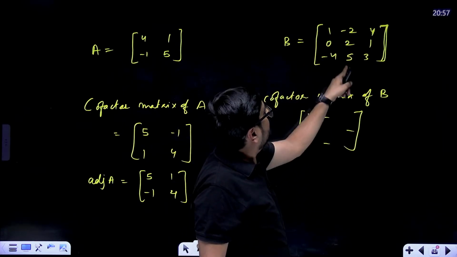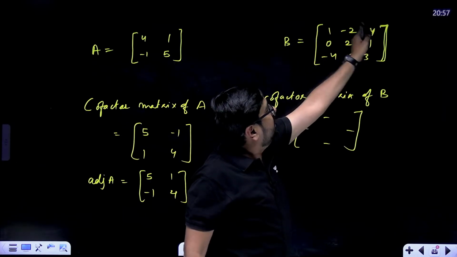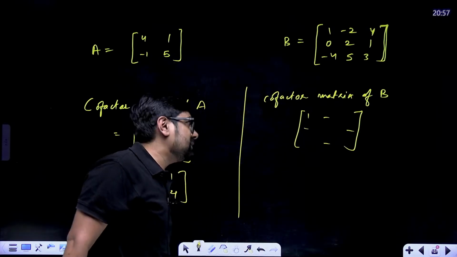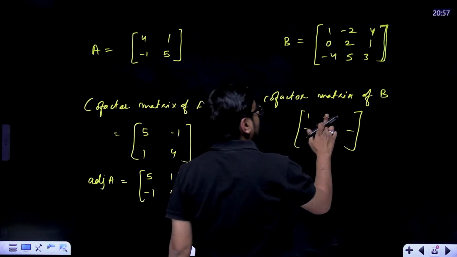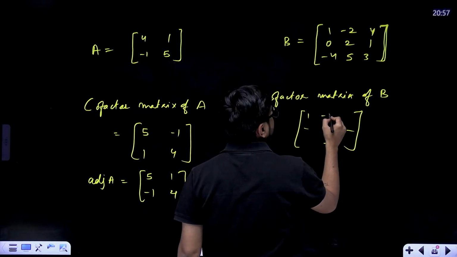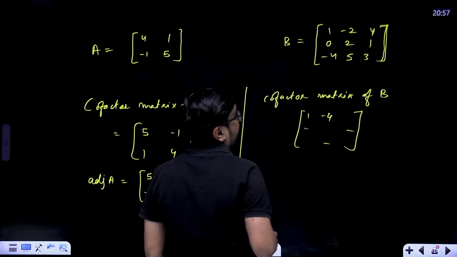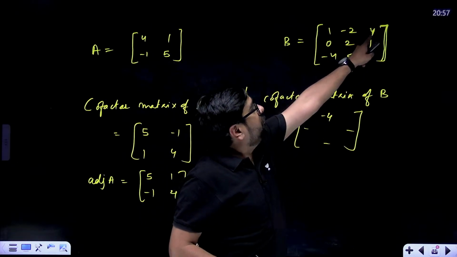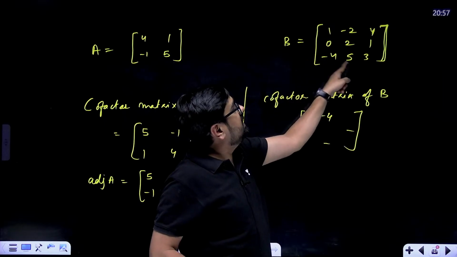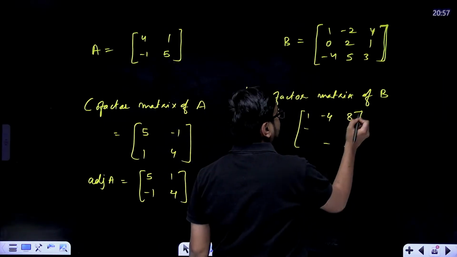For minus 2, what will be this thing? 3 into 0, right? We'll hide this and this. So 3 into 0 minus 4 into 1. So 0 plus 4 multiplied with minus. So here we'll have a minus. Minus 4. Here positive only. For 4 we are doing. So we'll hide this and this. That means 0 minus 8.